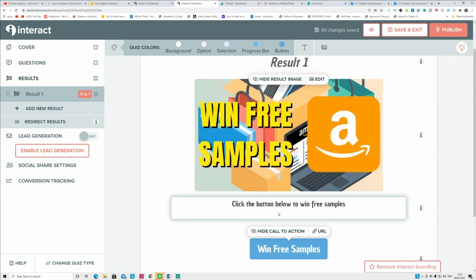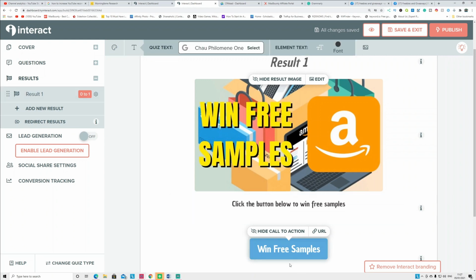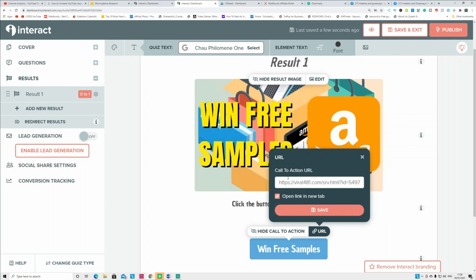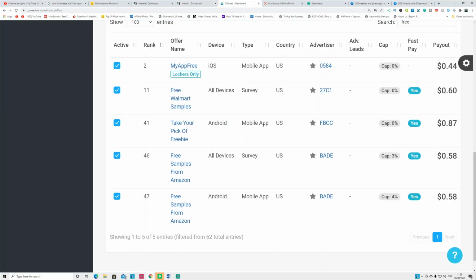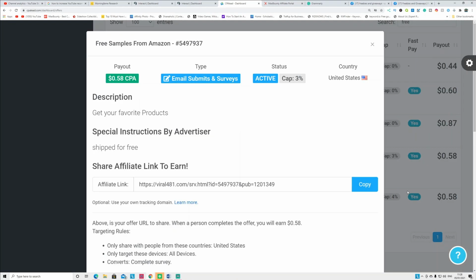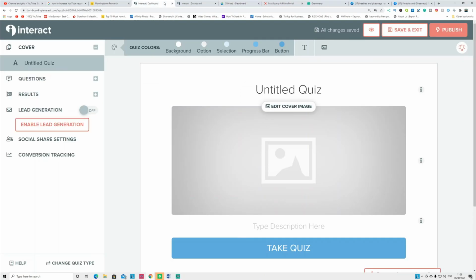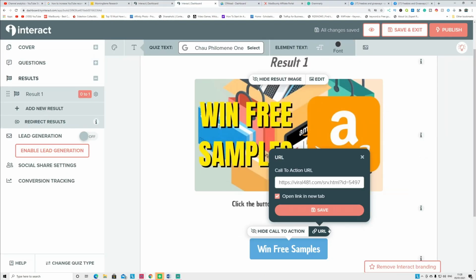On here, in a small description, you're going to write "click the button below to win a free sample." On the button you can type any sentence you want. After you write that, you're going to click this URL button here and go to CPA lead or Max Bounty, open the offer that you want to promote. This is the offer I want to promote. Copy that affiliate link or CPA link, then go back to your quiz here and upload and save.